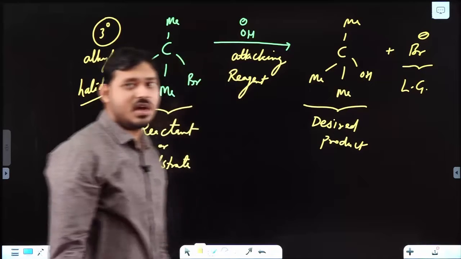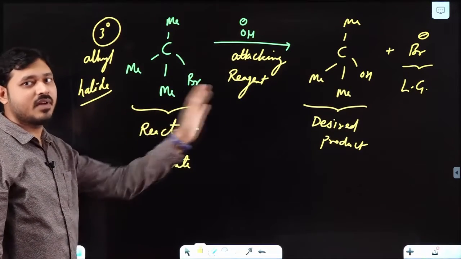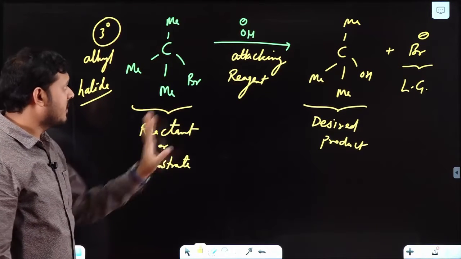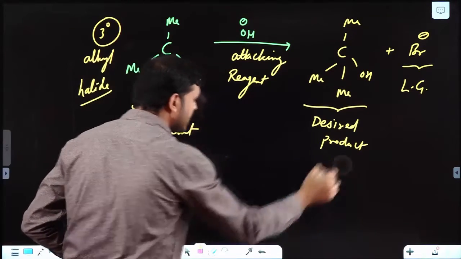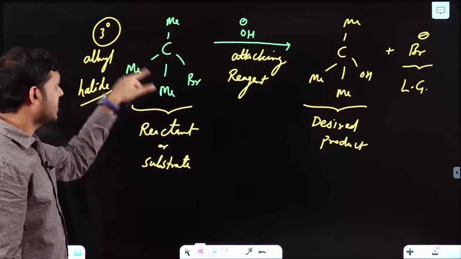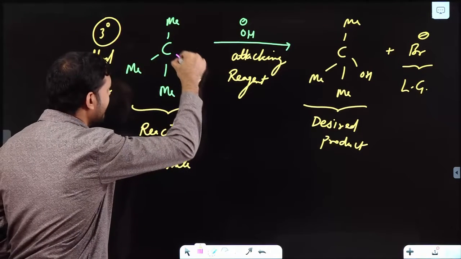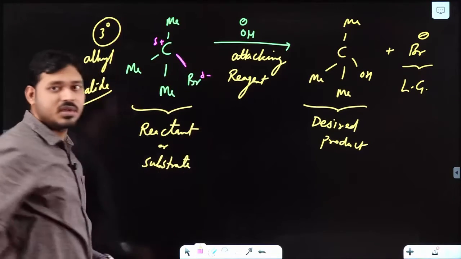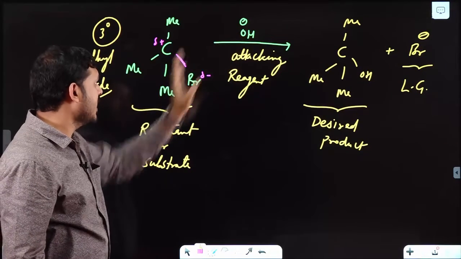Now dear students, this is one example of an SN1 reaction. If I say what are the main factors we have to observe, you will find that this is a 3-degree alkyl halide where this bond is having polarity, this is having delta positive charge, this is having delta negative charge. Now this is our attacking reagent which is a nucleophile.